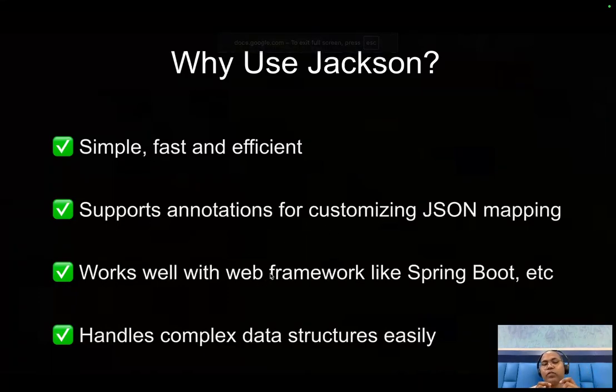And this is a very good part: this Jackson library works well with all the web frameworks or web services with request and response, like Spring Boot or any application. And even if your application has some class level hierarchy or abstraction, a complex data structure can easily be mapped to this JSON format.